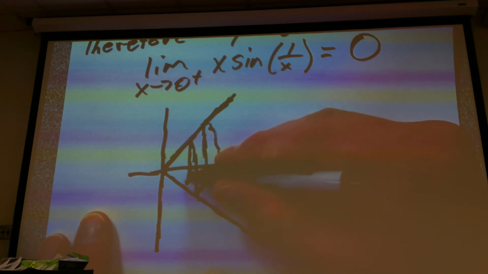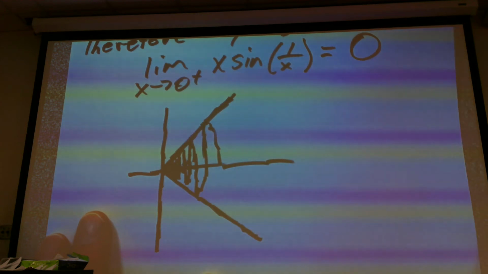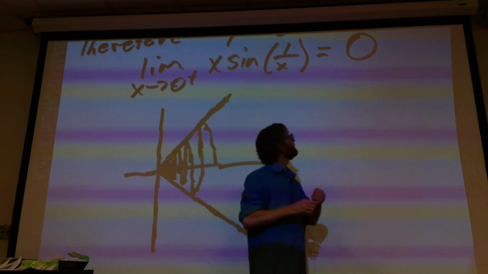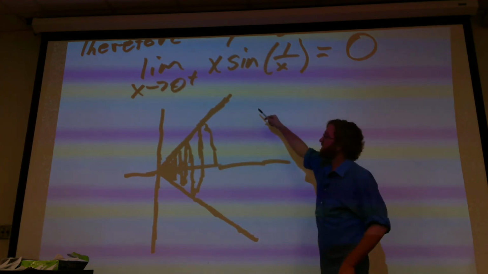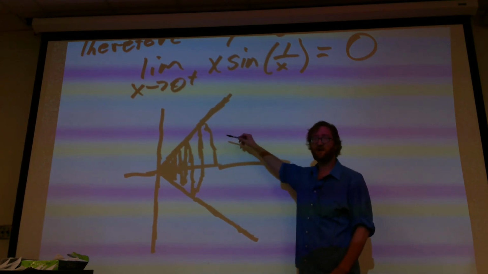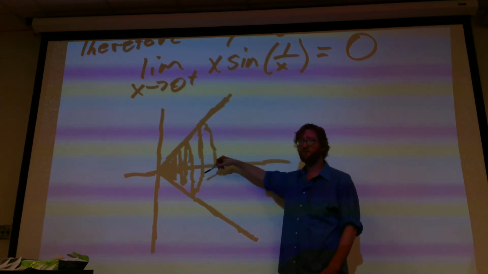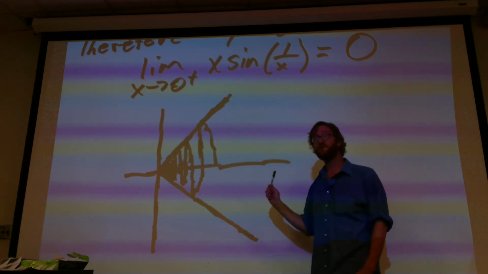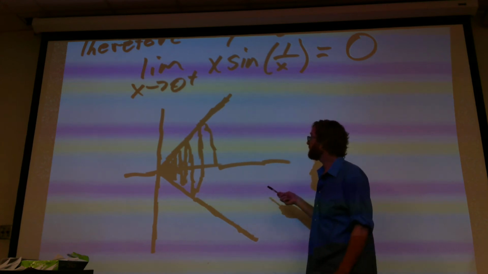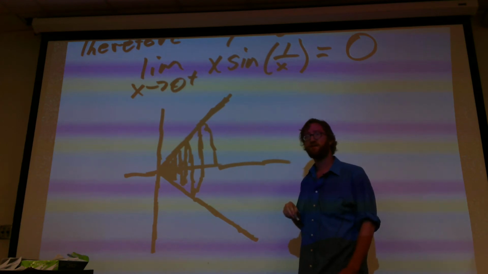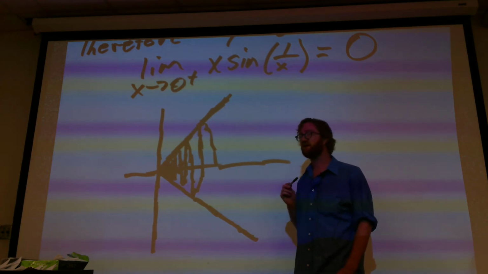This is not my best artwork, but bear with me. So the positive x is one of the cops. The negative x is the other cop. Now this x sine of 1 divided by x, he's wobbling around like crazy. But he's bounded by these two guys who are going to the exact same place. So it has to go to the exact same place as well.